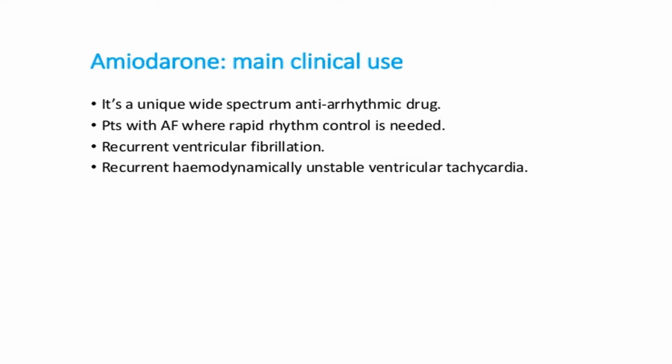The main clinical use of amiodarone: it is one of the antiarrhythmics with a wide spectrum of antiarrhythmic properties. In patients with atrial fibrillation where rapid rhythm control is needed, we can use amiodarone. Recurrent ventricular fibrillation and recurrent hemodynamically unstable tachycardia can also be treated with amiodarone.